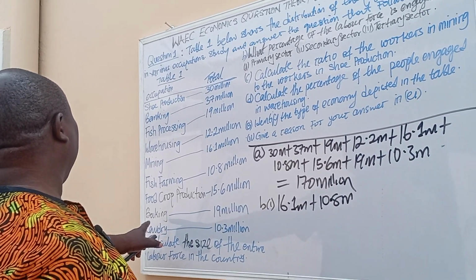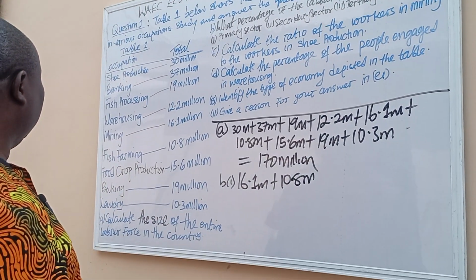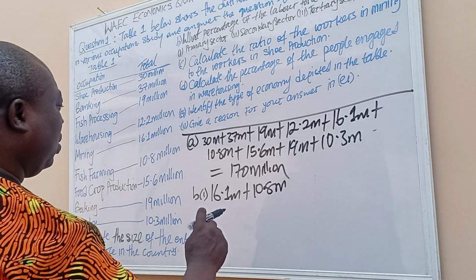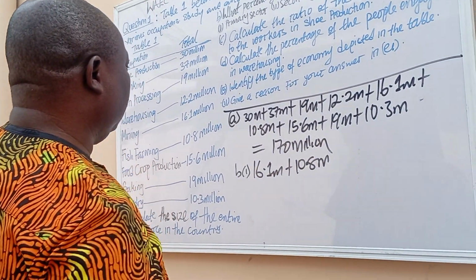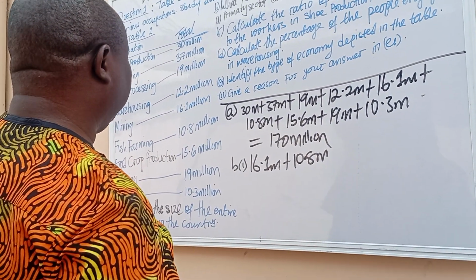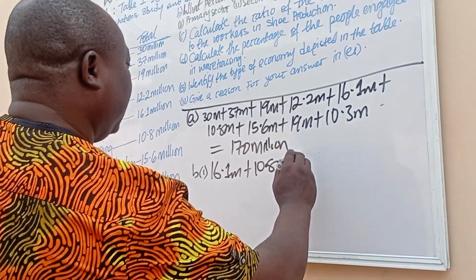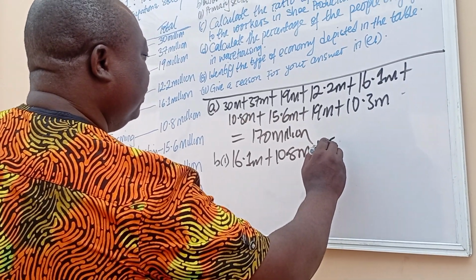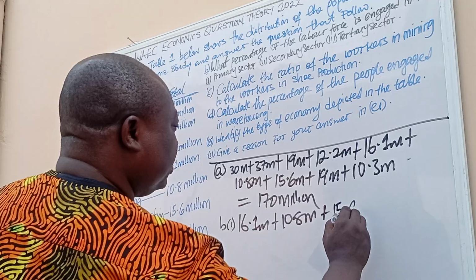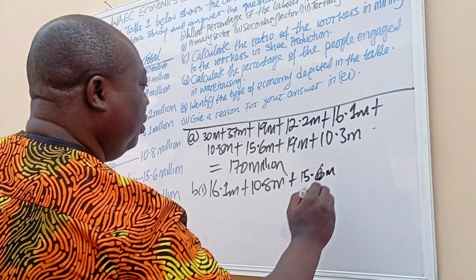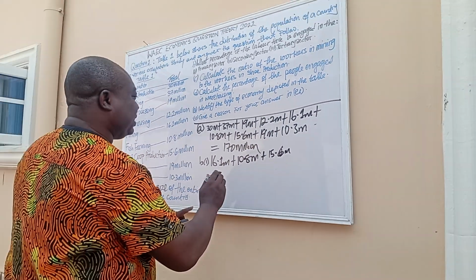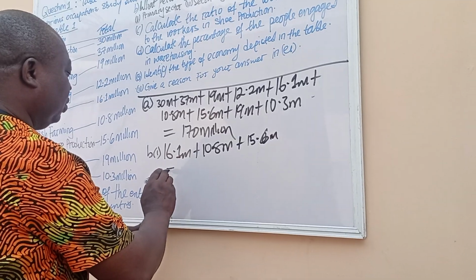So we have baking, we have laundry. So we are going to add food crop production, because that has to do with farming. Okay, and how much is that? 15.6 million. So let's add this together. The total would be what?